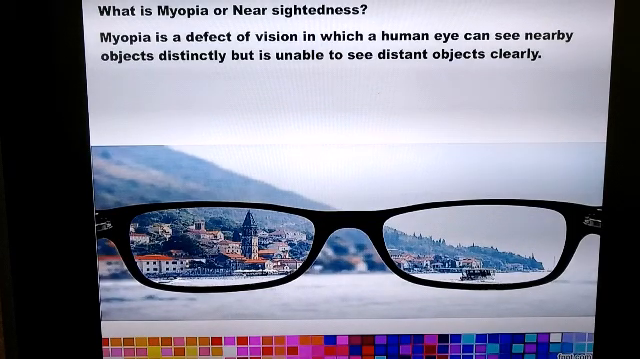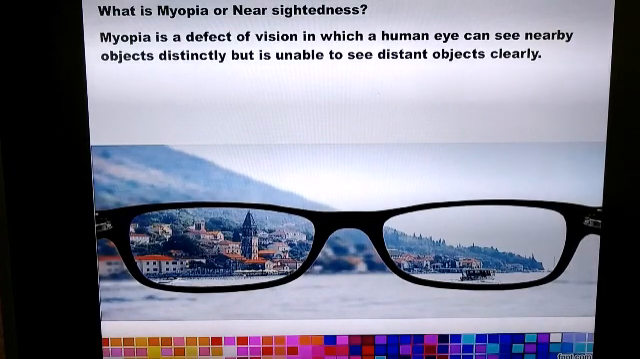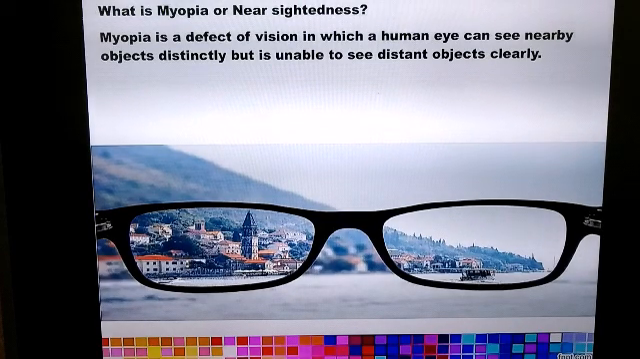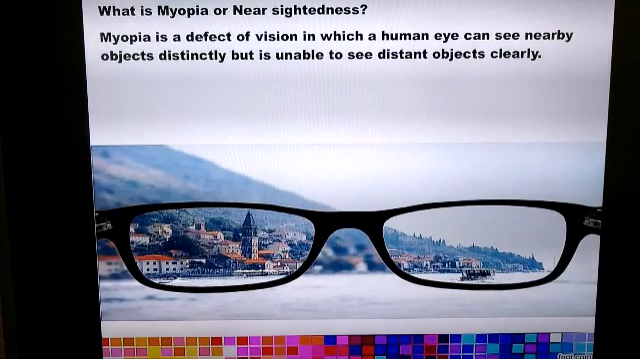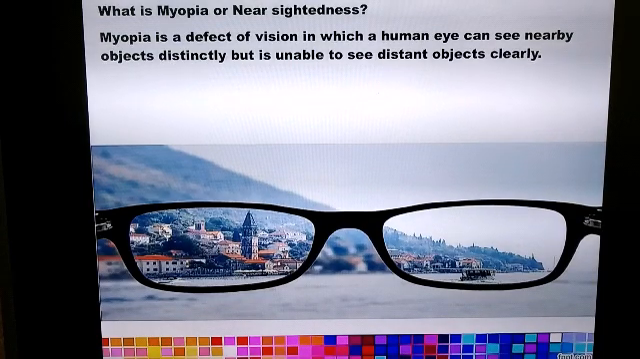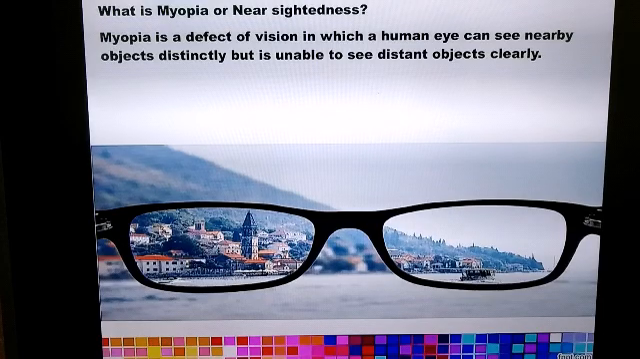Myopia is also known as nearsightedness or short-sightedness. Now here you can see in the image that the person, whoever is trying to see far off objects, cannot see the objects clearly, and therefore he or she is making use of glasses to see the far off objects. So it is very much clear that a person suffering from myopia can see nearby objects clearly but cannot see distant objects clearly or distinctly.